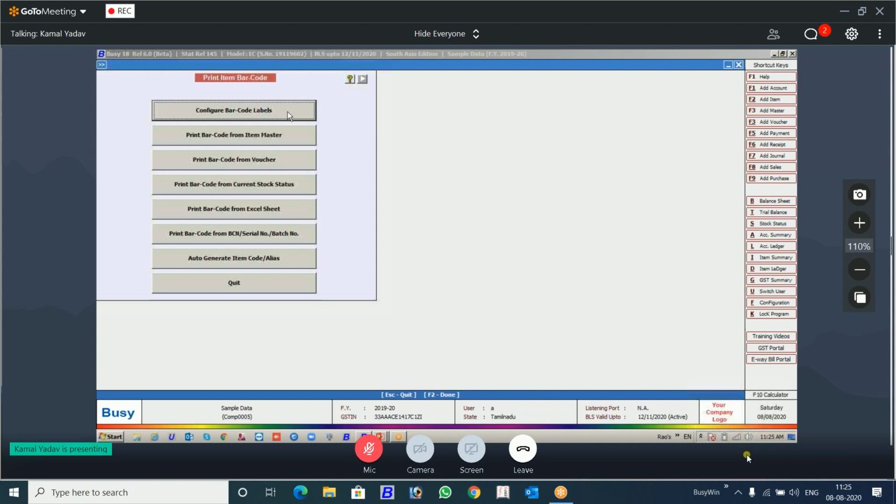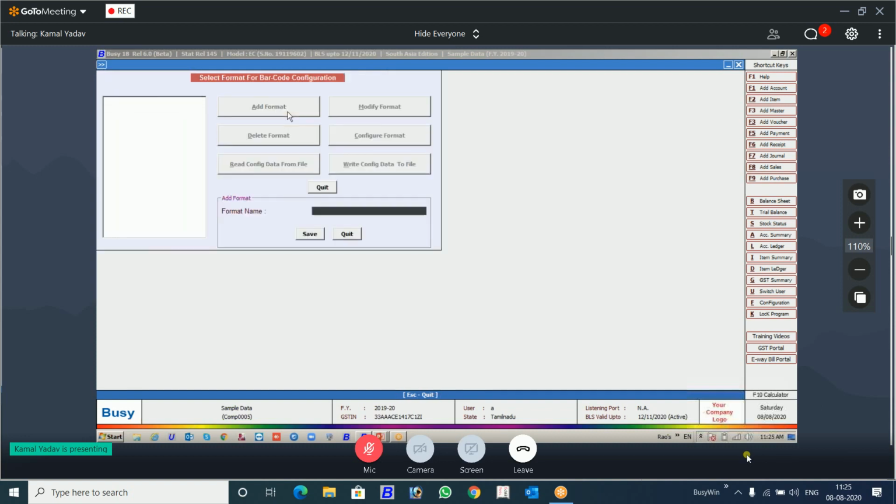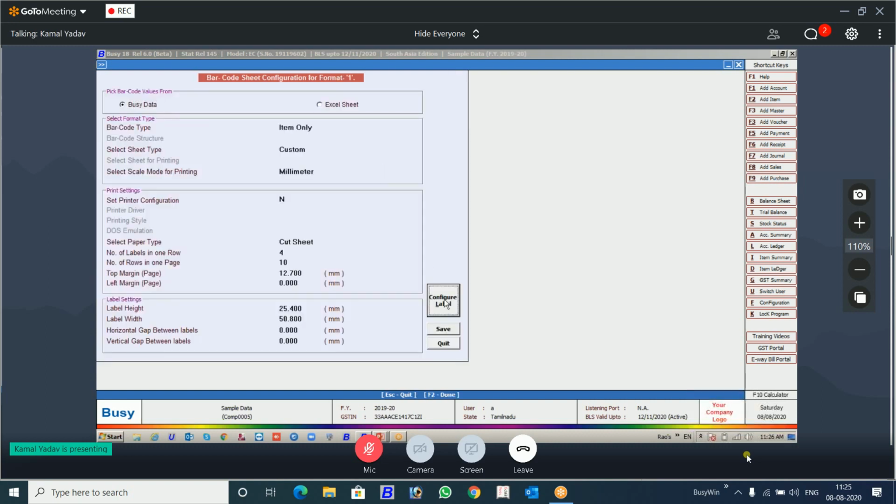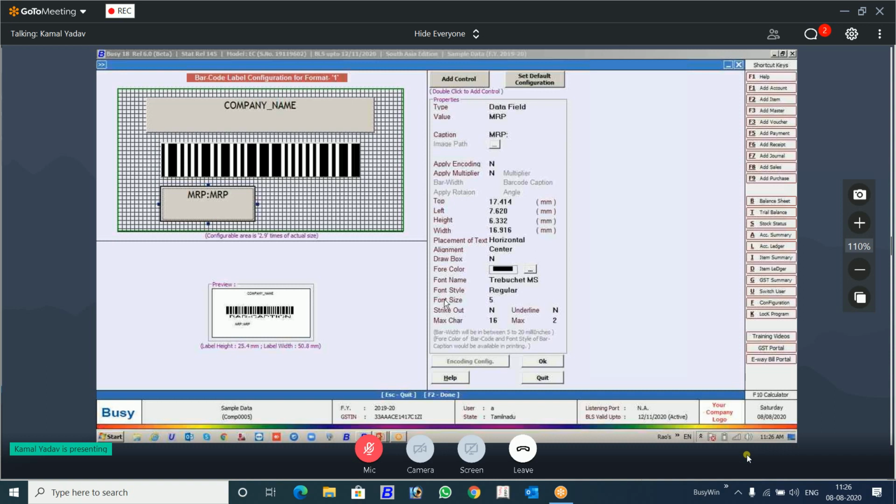Item barcode, I think most of you know this feature. This is the designing part. See, this is the default we get from the item barcode configuration. There is a barcode here. Now you want a QR code instead of this barcode. This is in great demand. You go to a jewelry shop, you will find the QR code these days. In electronics also, these days you will find the QR code. So you can design a QR code and print from this utility.